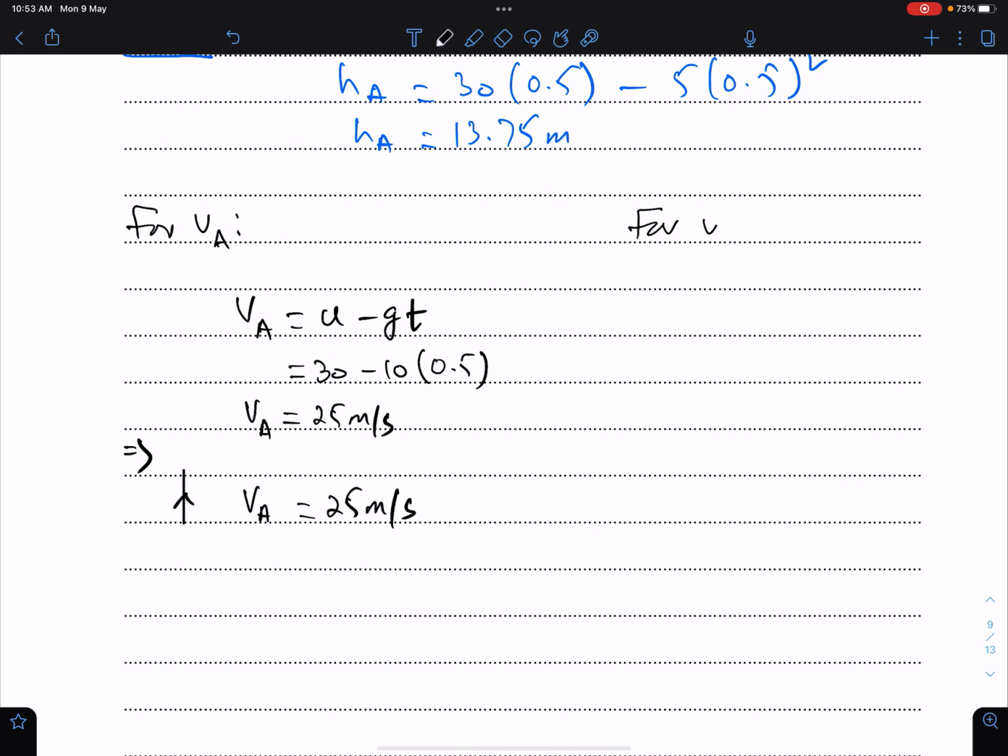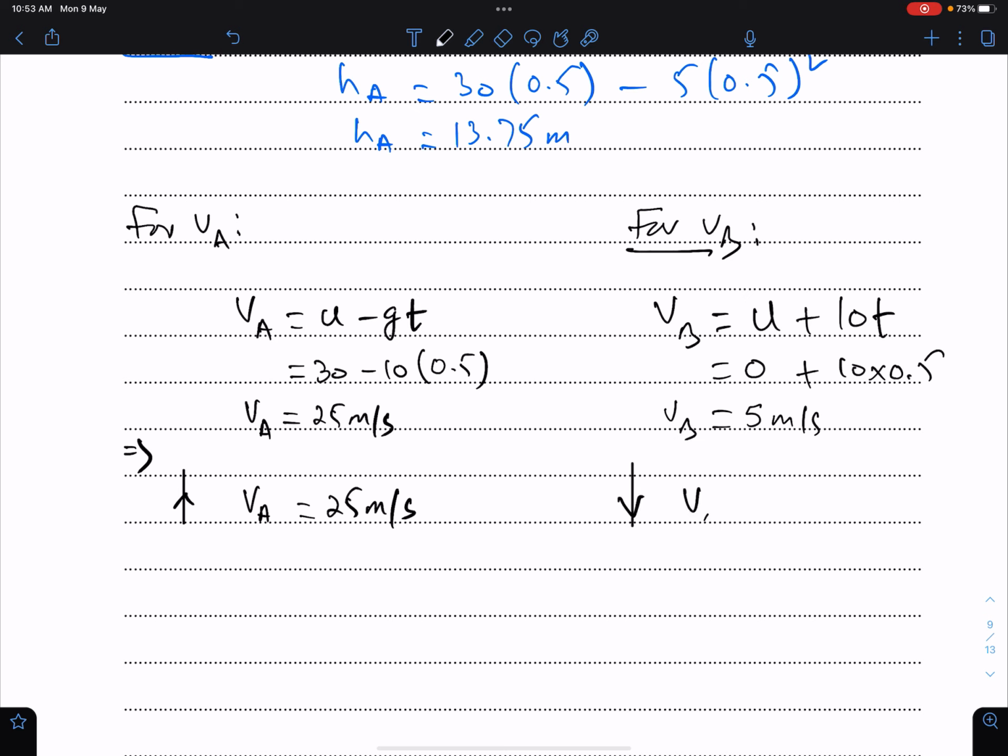For VB, we will use the same equation. VB is U plus 10T. U is 0, 10 into 0.5, which is 5. Since B is moving in this direction, vertically downward, its velocity must be -5.